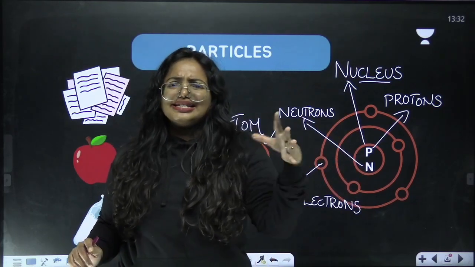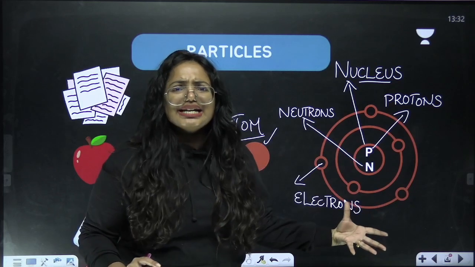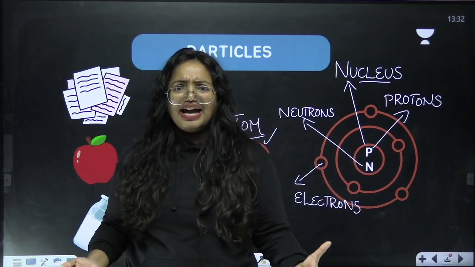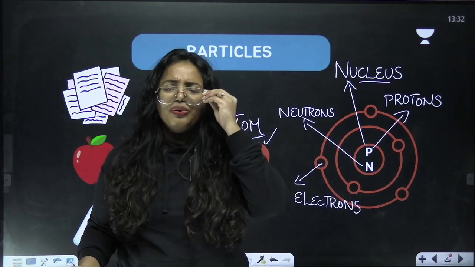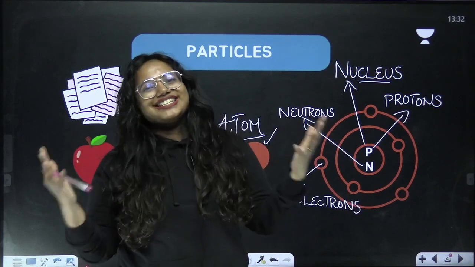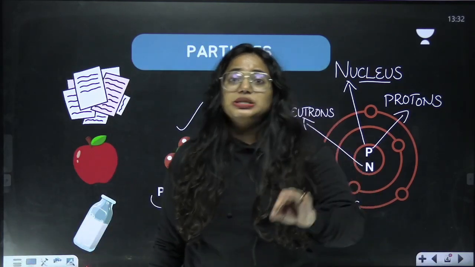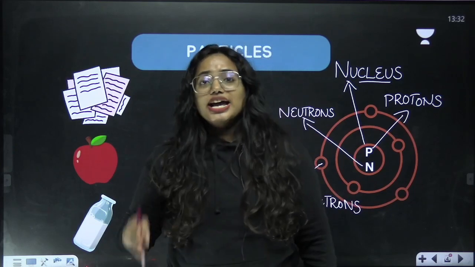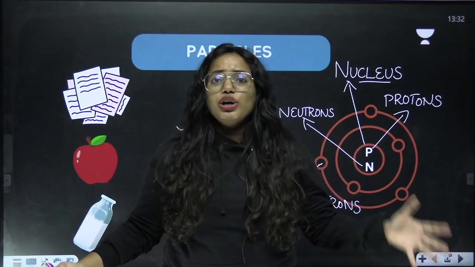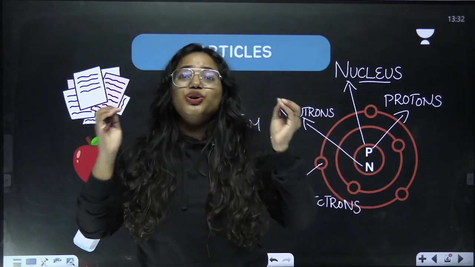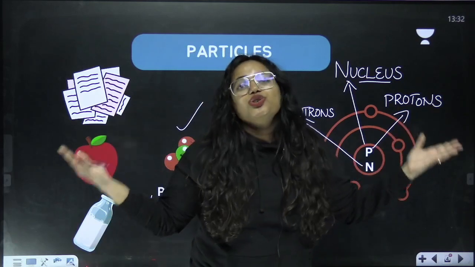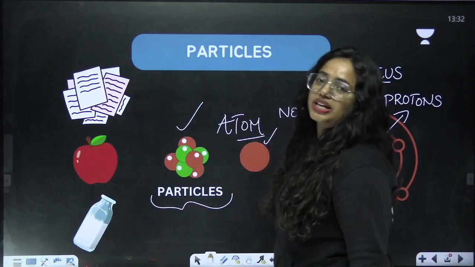What is the necessity of learning all these positive and negative particles together here? Because we are going to learn about charges in detail. Charges are very important, because protons have positive charge and electrons have negative charge. And neutrons are neutrally charged, meaning they have no charge. Clear? I hope everyone is clear.